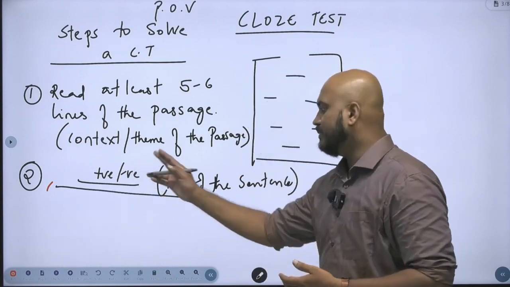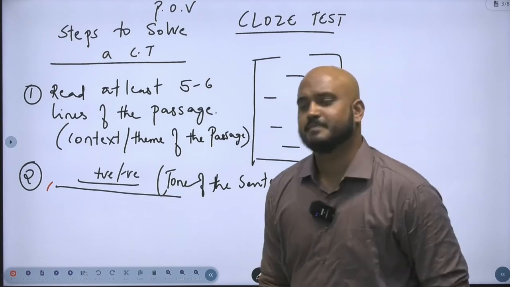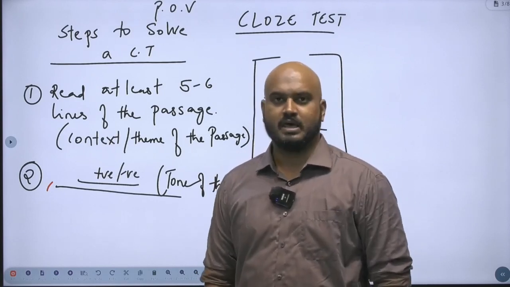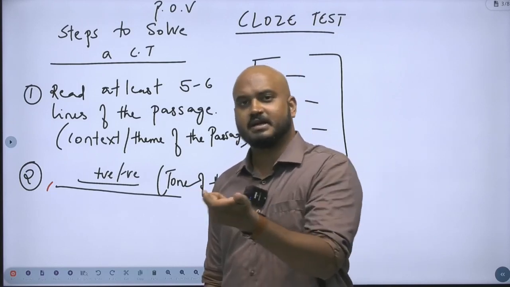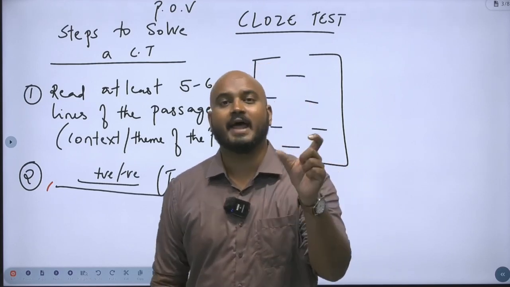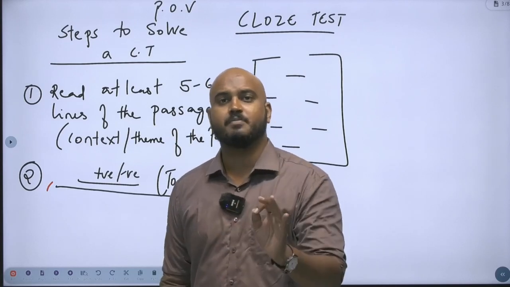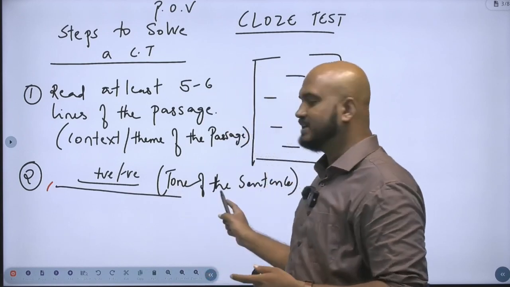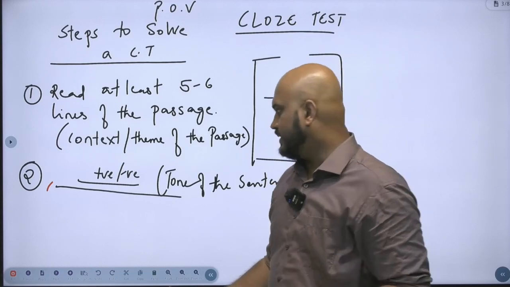Does that blank belong to the positive tone of the sentence, or does it belong to a negative tone of the sentence? I'll just give you one simple example. When I met her, she was quite happy and dash. Obviously, the context of the sentence is purely positive, because I used the word happy, and whatever word I use after happy has to relate to happy and, most importantly, should be positive. So you get an idea of what the tone of the sentence is. Based on that, you will understand what should come in your blank. Is that clear? Next one.